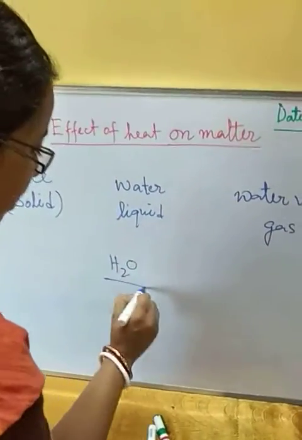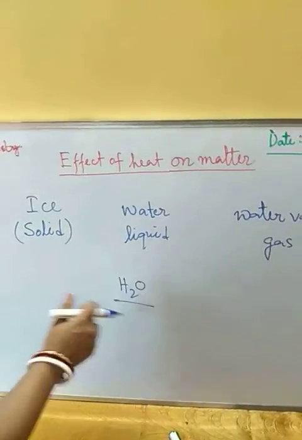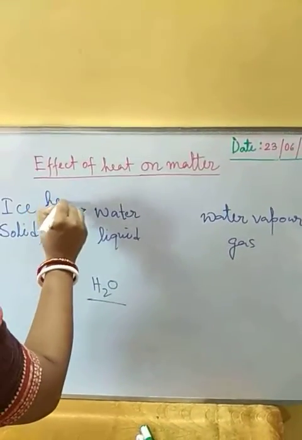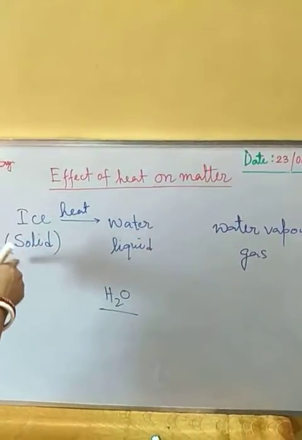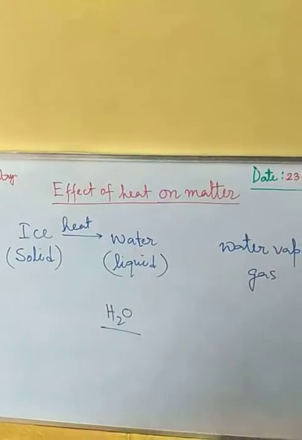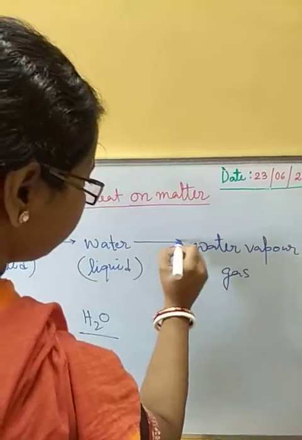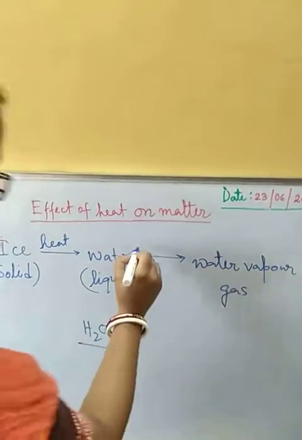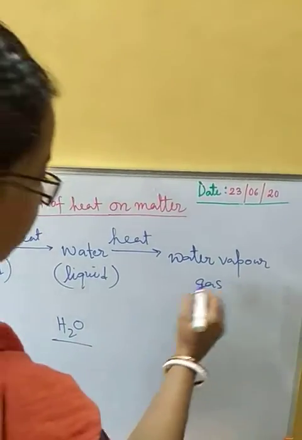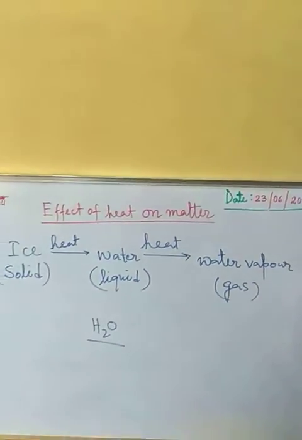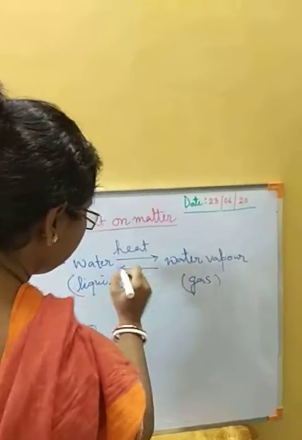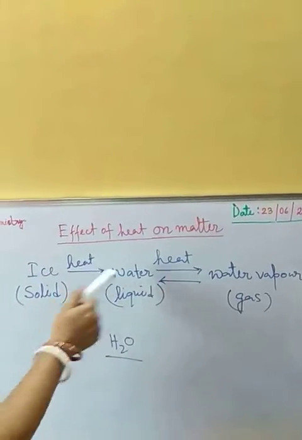So all these are having the same composition, water. Now if we heat ice, if we apply heat, ice melts and it will form water, that is liquid. Again when water is heated, it forms water vapor, which is the gaseous form of water. Again from water vapor we can come back to water, the liquid form.